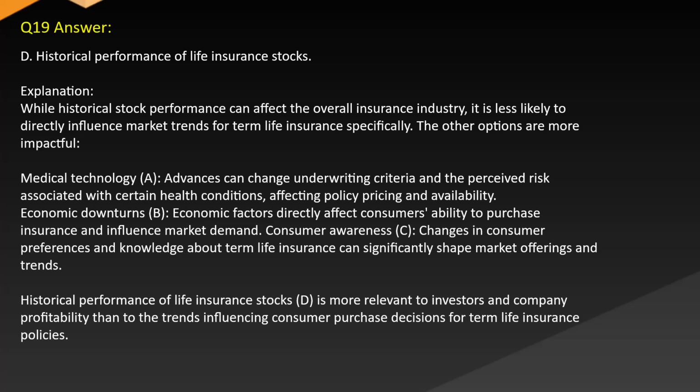Medical technology, A. Advances can change underwriting criteria and the perceived risk associated with certain health conditions, affecting policy pricing and availability. Economic downturns, B. Economic factors directly affect consumers' ability to purchase insurance and influence market demand. Consumer awareness, C. Changes in consumer preferences and knowledge about term life insurance can significantly shape market offerings and trends. Historical performance of life insurance stocks, D, is more relevant to investors and company profitability than to the trends influencing consumer purchase decisions for term life insurance policies.